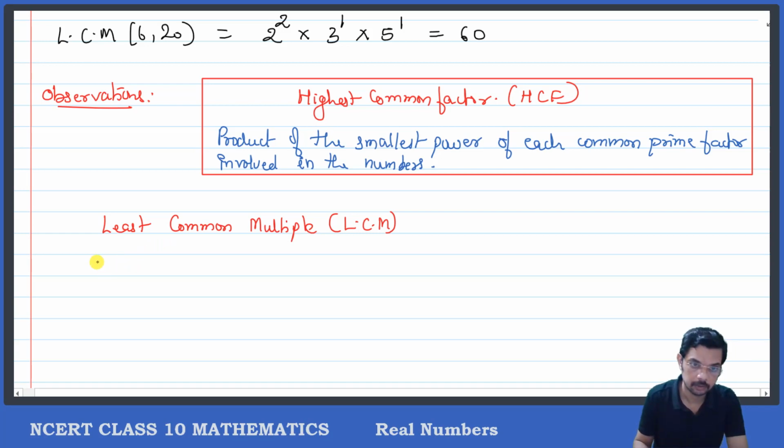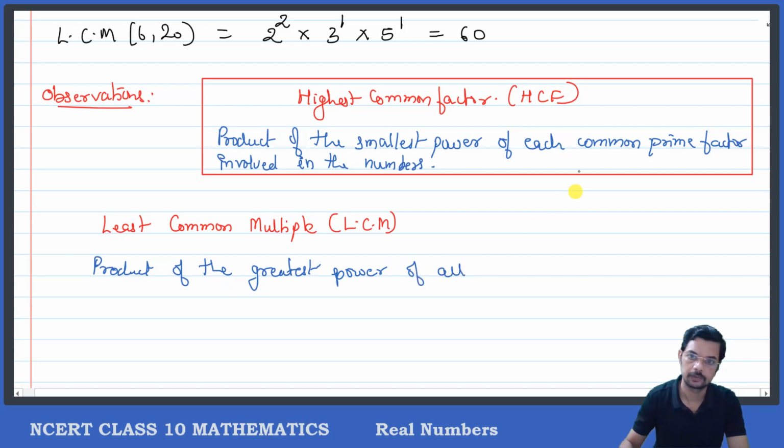The product of the greatest power of all prime factors. See, here it was each common prime factor.